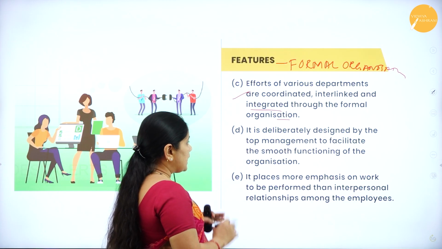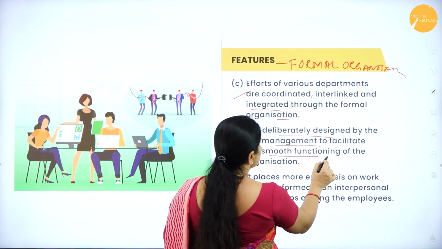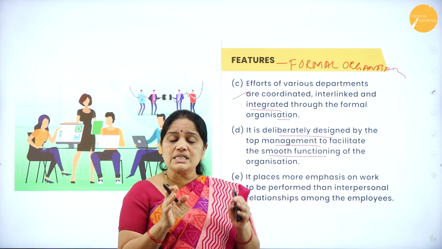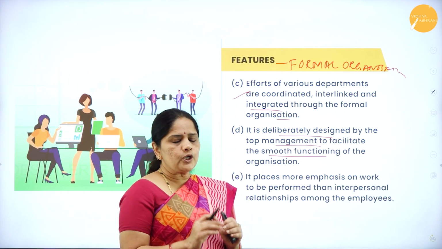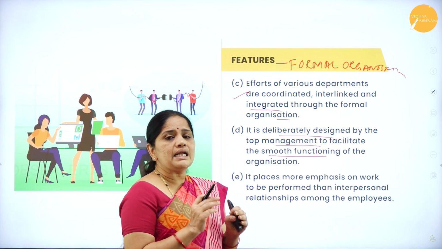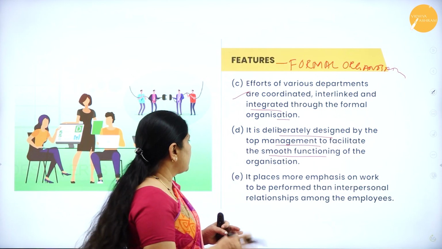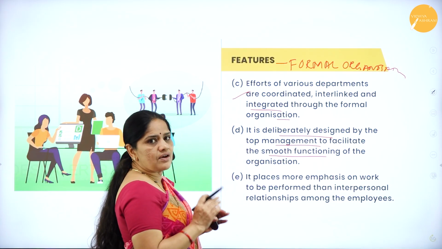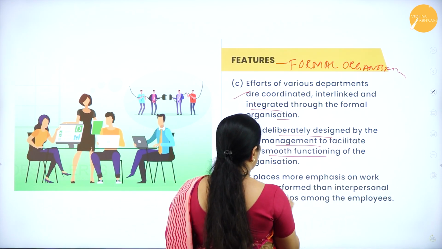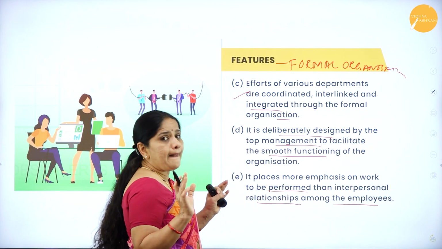Then it is deliberately designed by the management to facilitate the smooth functioning of the organization. So a formal organization is designed by the management. The management wants this formal organization so that it can run its activities. Whatever the business activities are, they can be run with the help of this formal organization, and it places more emphasis on work to be performed than interpersonal relationships among the employees.